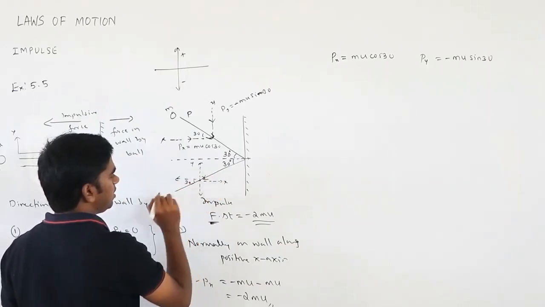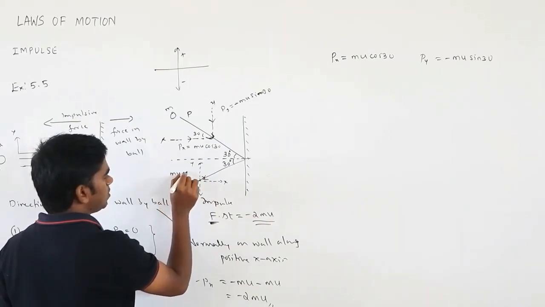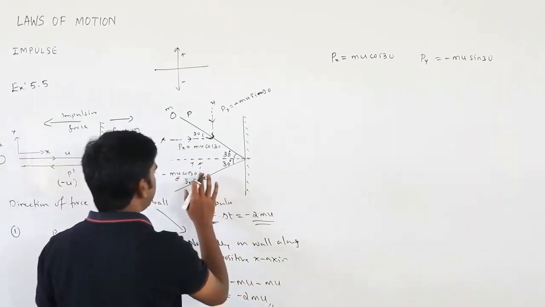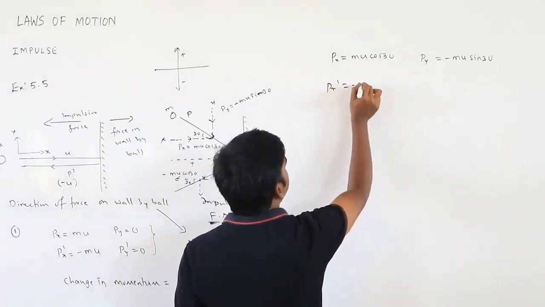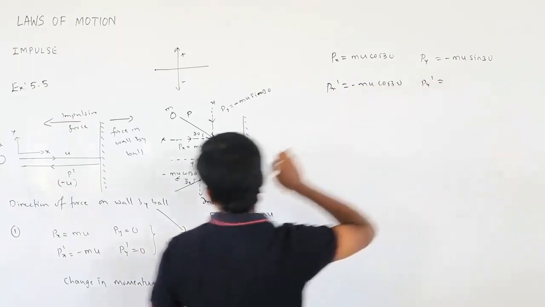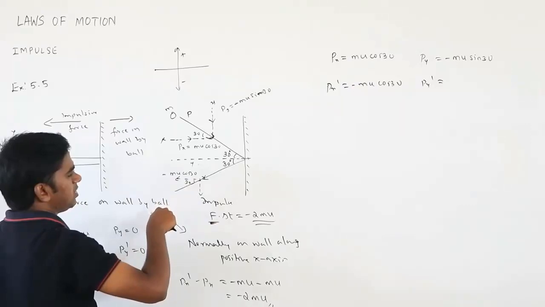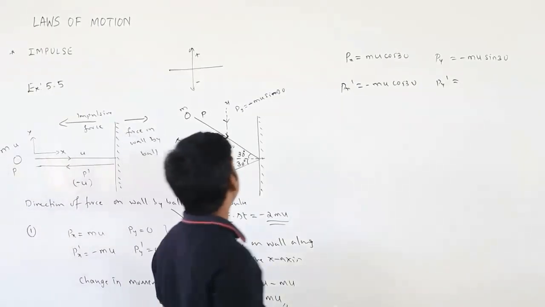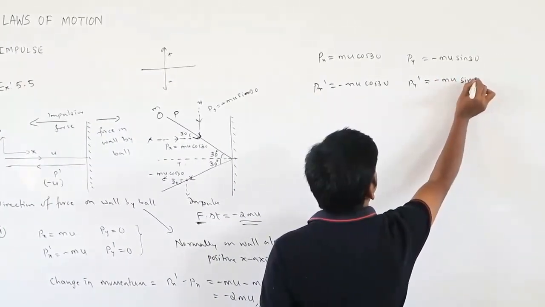So this is mu cos 30, but negative, because it is along the negative x-axis. So px dash is minus mu cos 30. What about py dash? Again it is in the downward direction only, so py dash is minus mu sin 30.